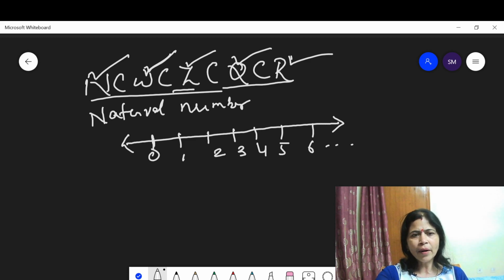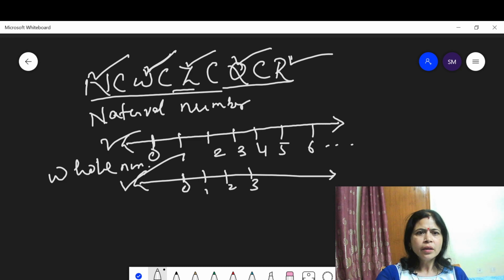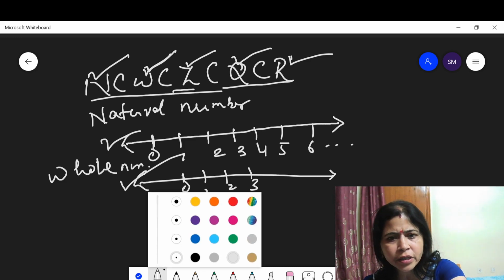Then think about the set of whole numbers. This is also a line, and put 0 here. Then 1, 2, 3. This is the number line of whole numbers. This is for natural numbers. This is for whole numbers. Now let us think about the number line for integers.